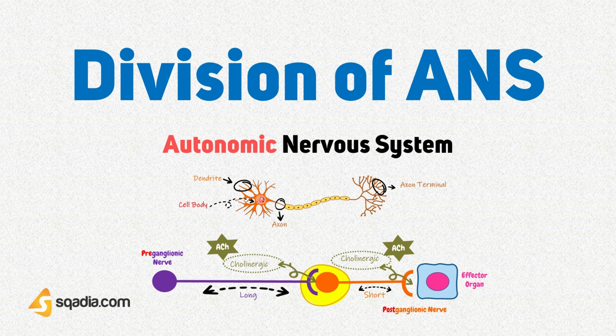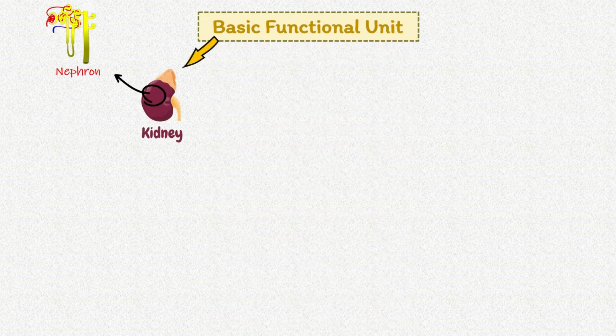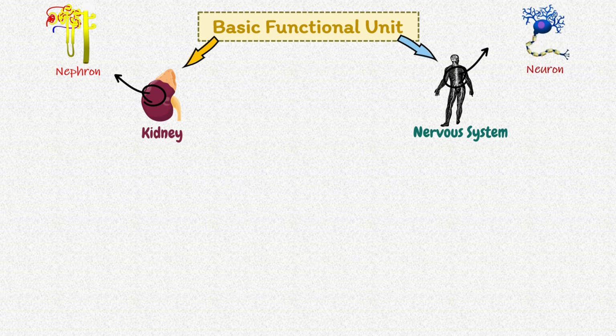In this section, we will talk about the division of autonomic nervous system and few basic concepts that we need to revise. So, let's revise our basic concepts regarding the nervous system. Basic functional unit of kidney is nephron. So, similarly, the basic unit of communication in our nervous system is neuron.